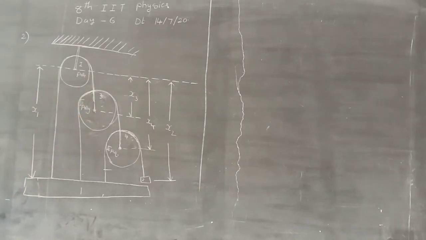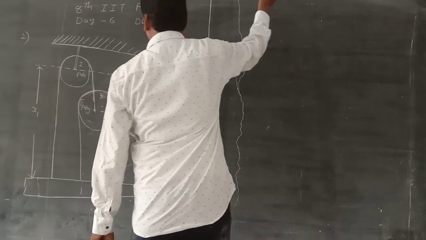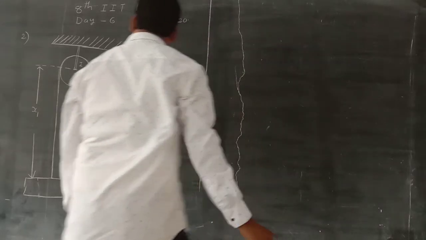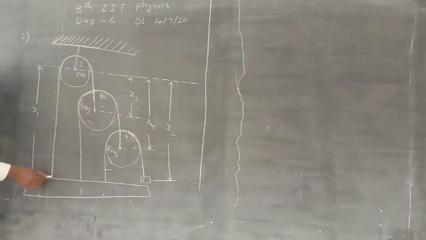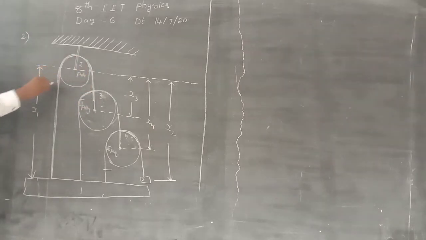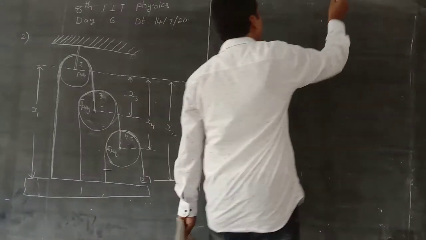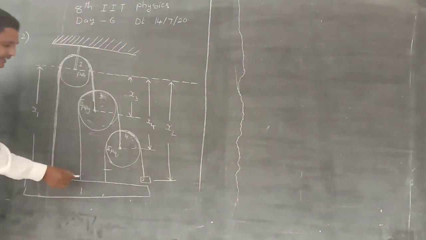From these two points, x1 plus x3 is equal to the length of the first string. L1 is equal to x1 plus x3.